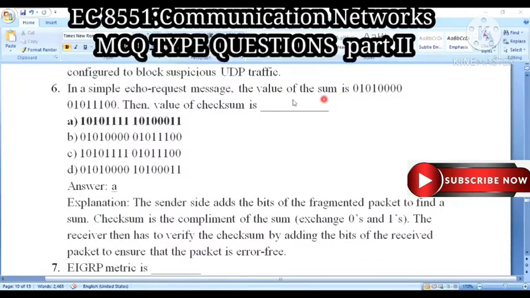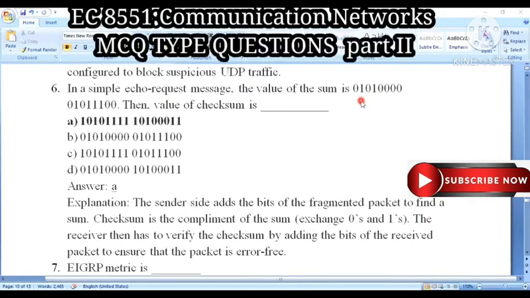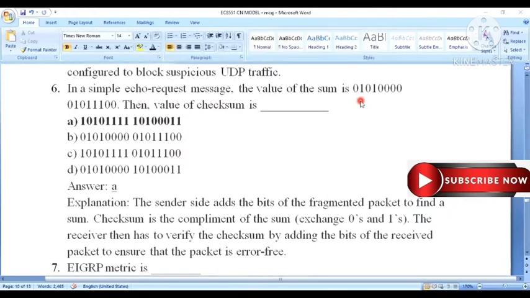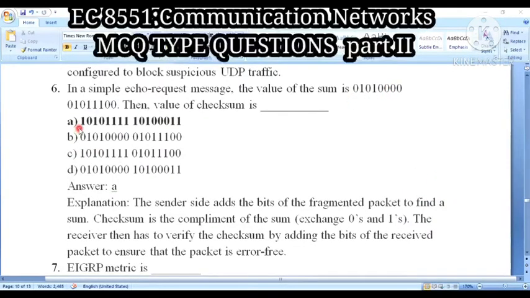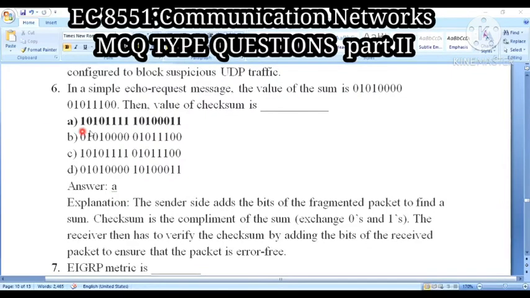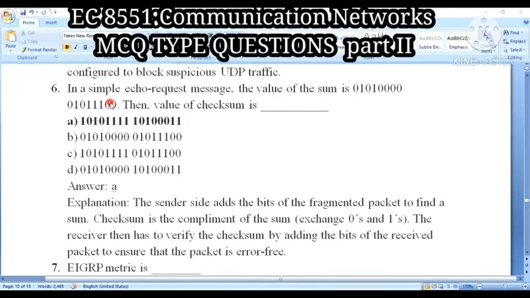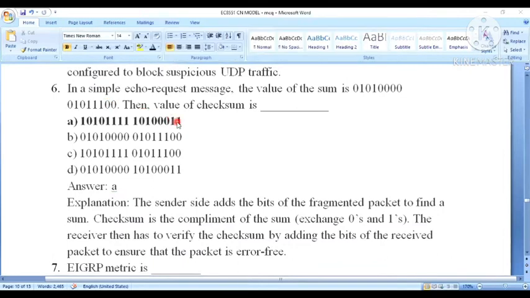Let us see the checksum. Here, in the echo request message, the value of the sum is given. For the value of the checksum, you just have to take the one's complement. That's it. The first bit here is 0, so I will take 1. The second bit is 1, so I will take 0. The third is 0, so I will take 1. The last bit is 0, here it becomes 1. The one before the last is 0, so here also take the complement, 1.